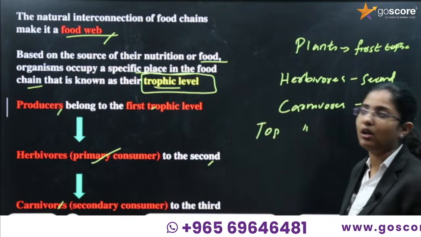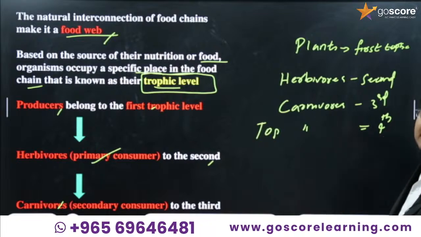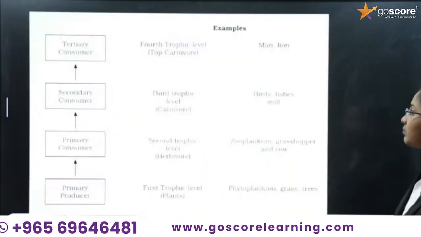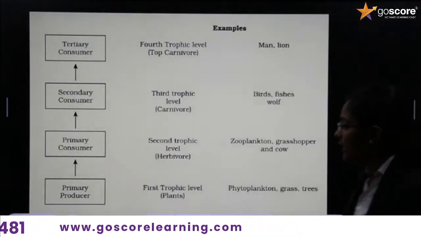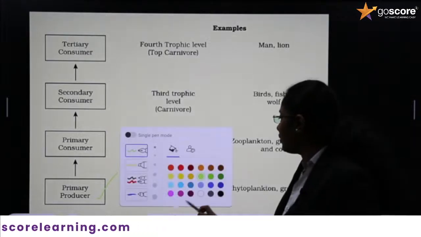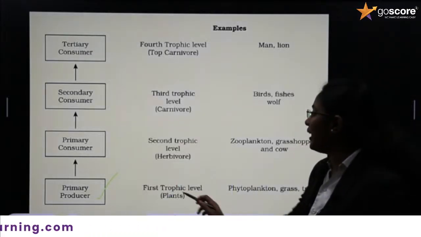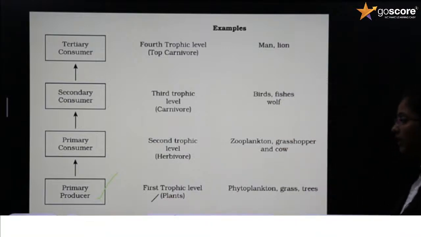This is the position of different organisms in the trophic system. So we can say this is the primary producer, where you can find the first trophic level, it is plants.